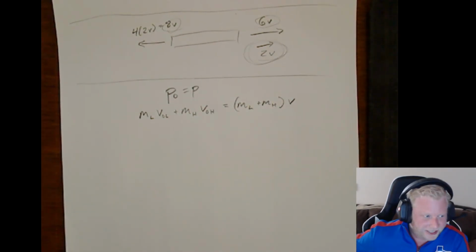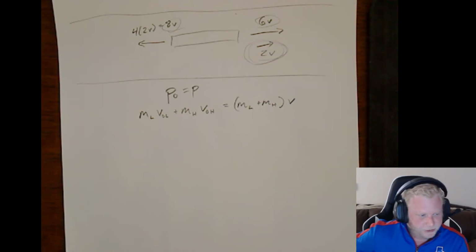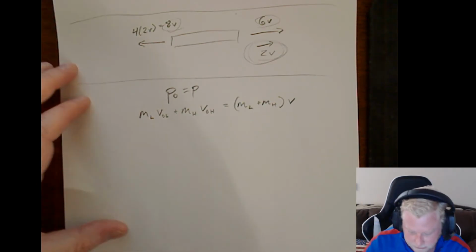Again, they give us no indication of which one is rolling in the positive direction and which one is rolling in the negative, so I'm just going to make the lighter one moving in the positive, just because, why not?